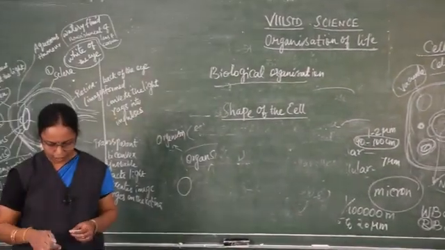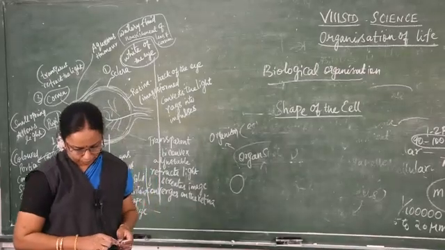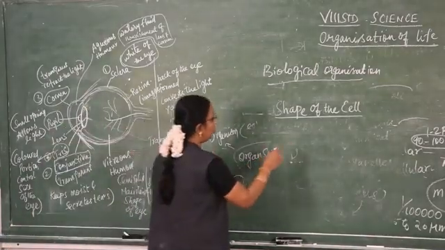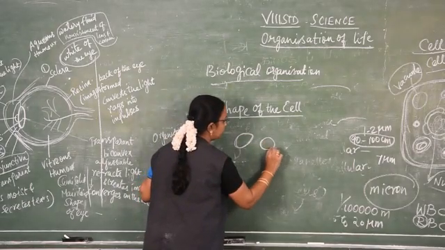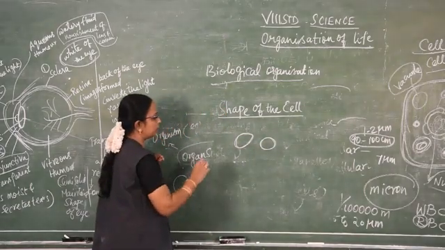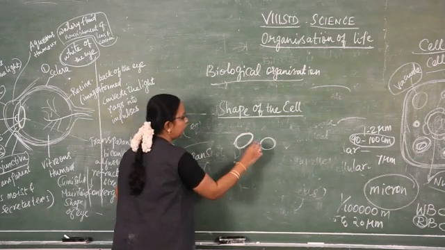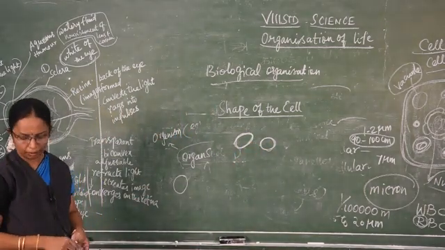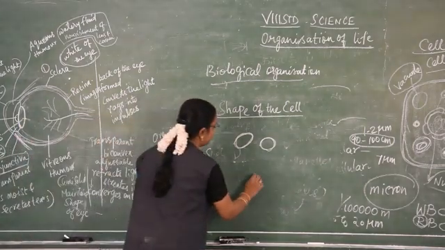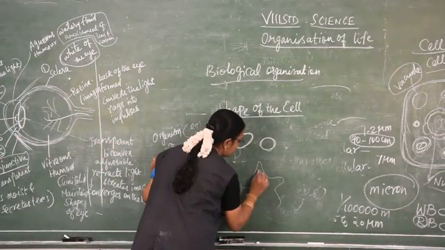The shape of the cell may vary. Some are oval, some are rounded. And then some of them are branched, as I said, the nerve cell is branched.